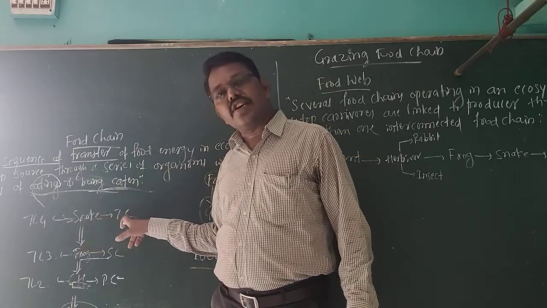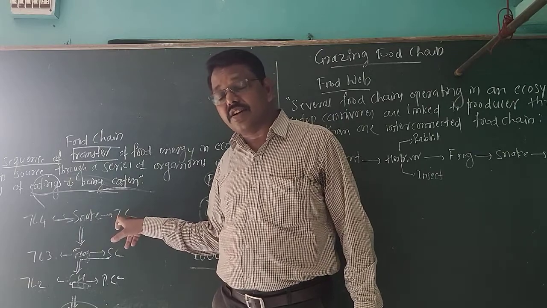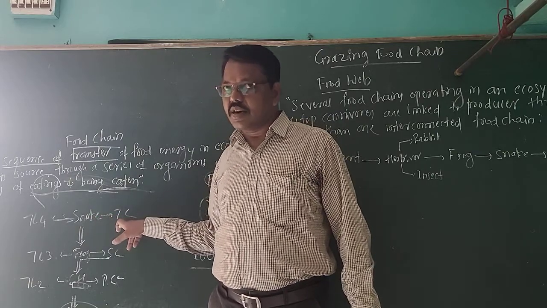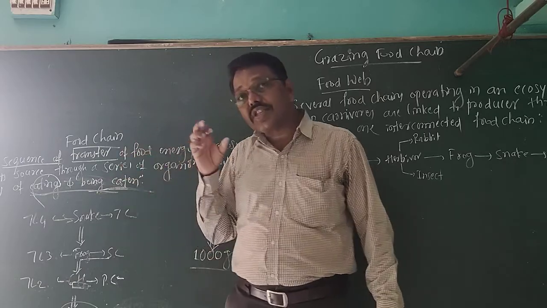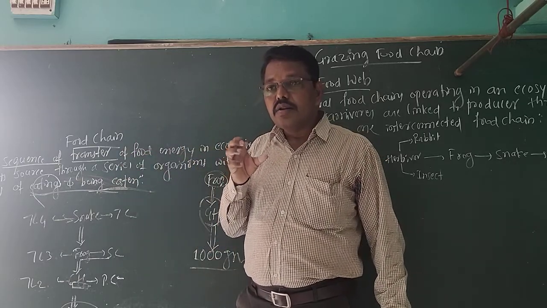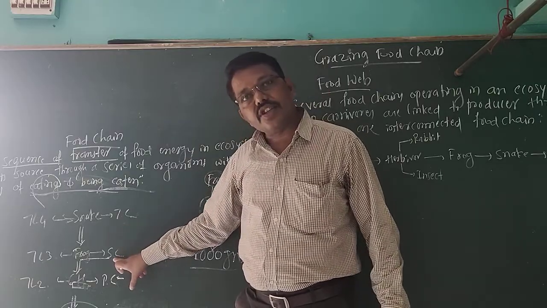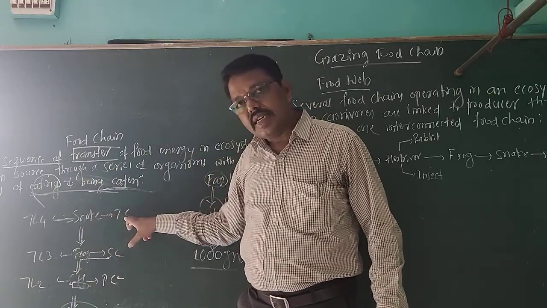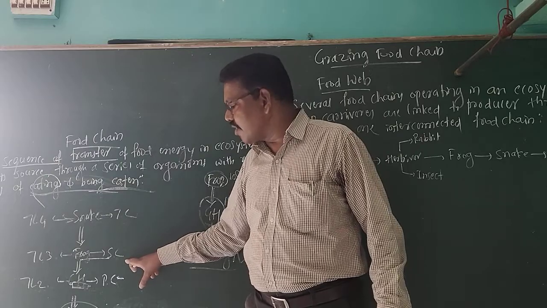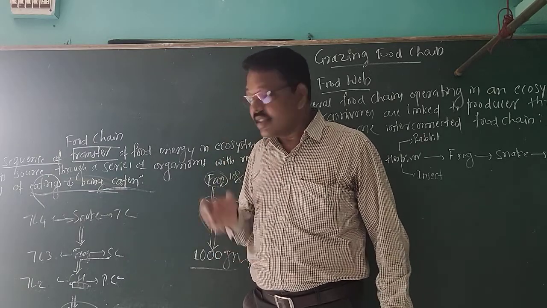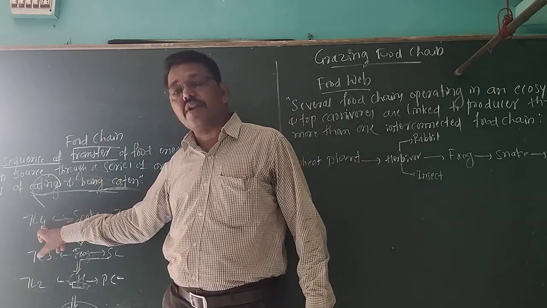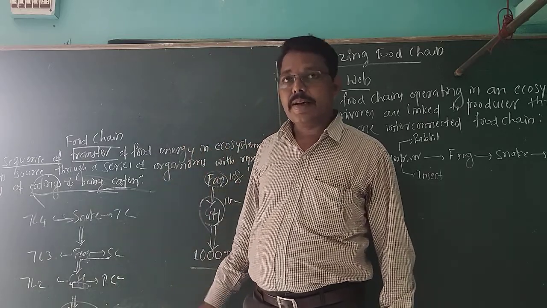Those snakes are called tertiary consumer. Those tertiary consumers attack the secondary consumer. Then these are placed in trophic level 4.